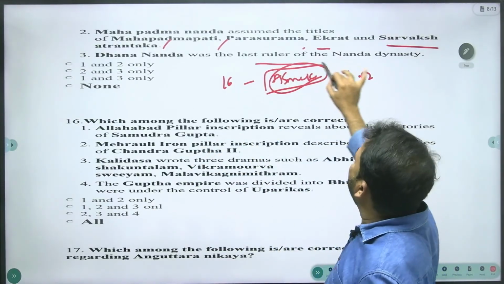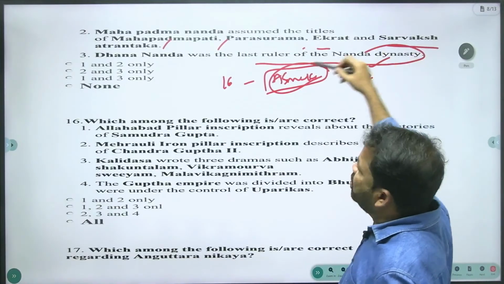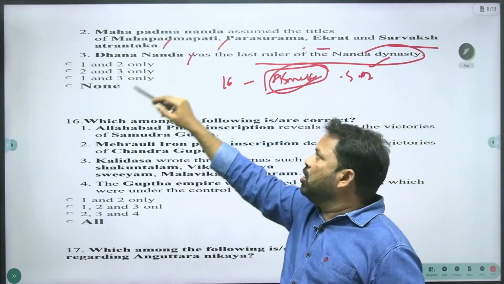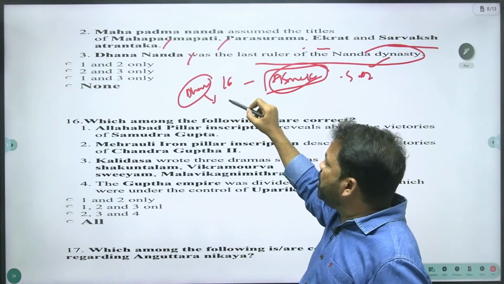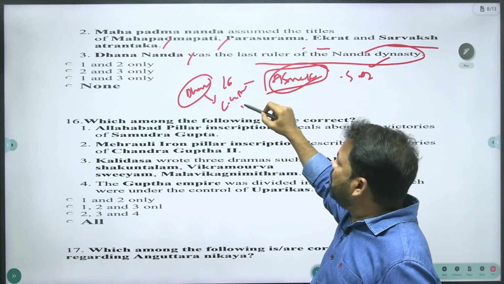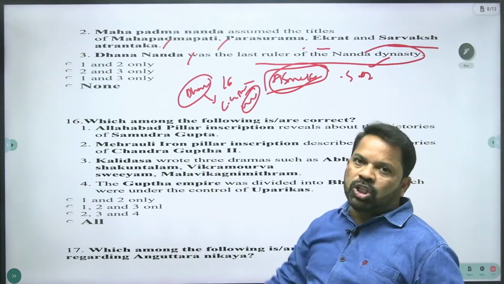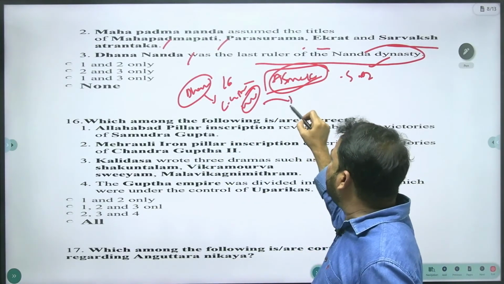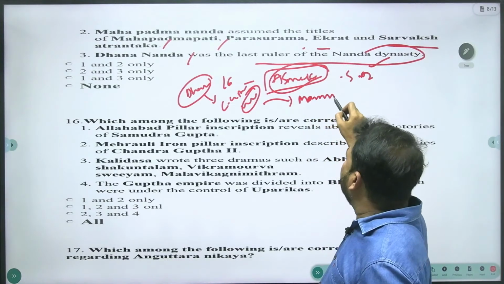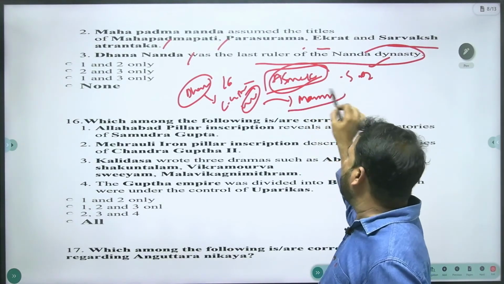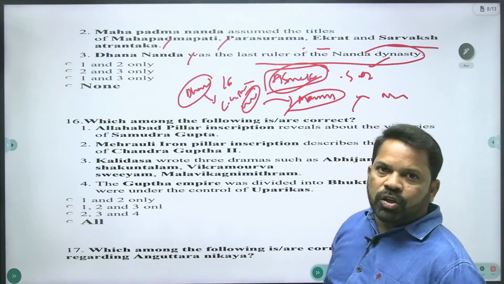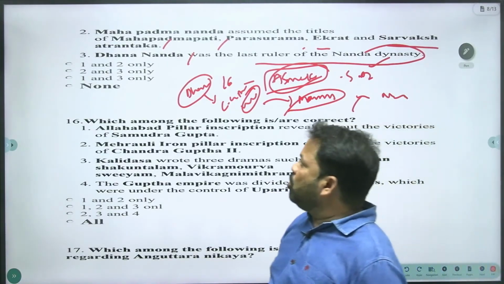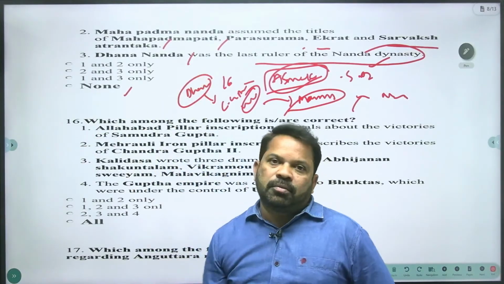And Dhanananda was the last ruler of the Nanda dynasty. Yes, right. Dhanananda was the last ruler. He was defeated by Chandragupta Maurya with the assistance of Kautilya, or you can call him Chanakya, and he started the Mauryan dynasty in place of the Nanda dynasty. Yes. So the question demands the wrong statement. There is no wrong statement, so none is your answer.